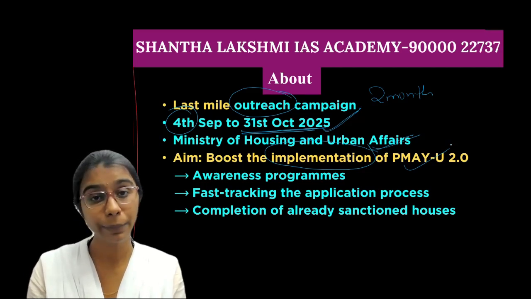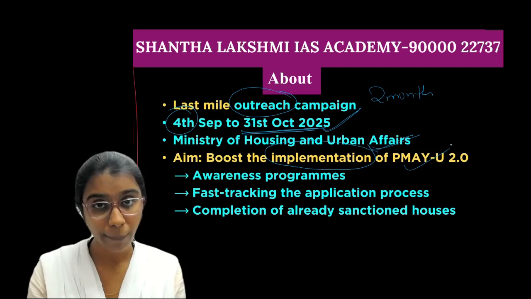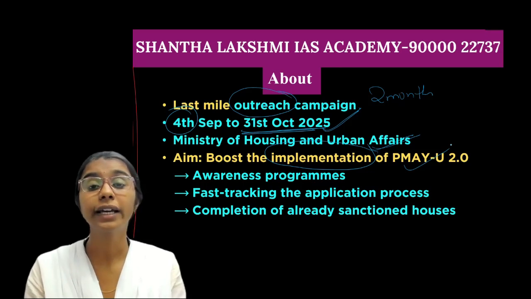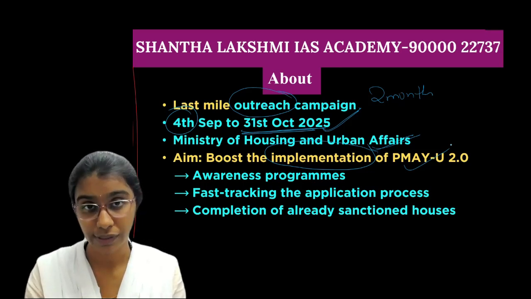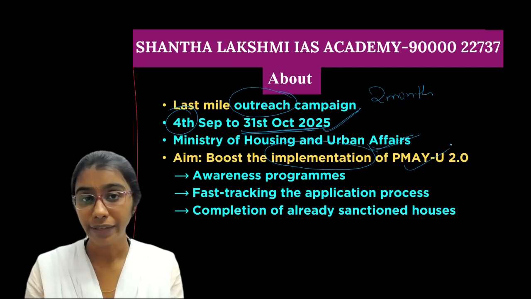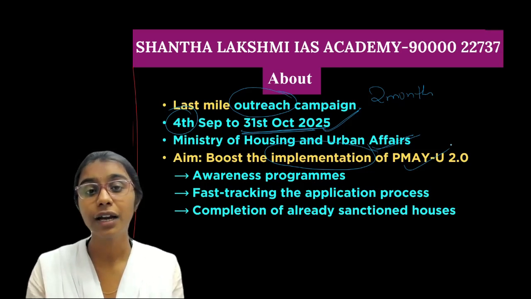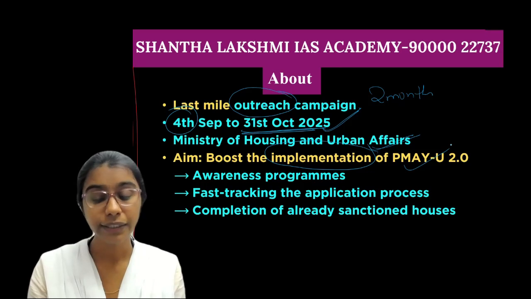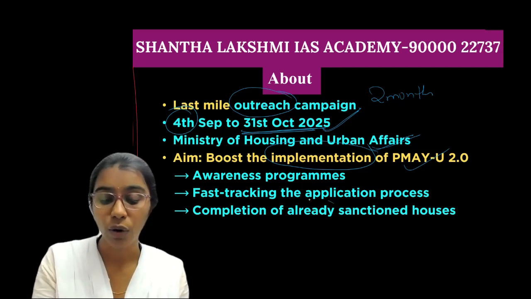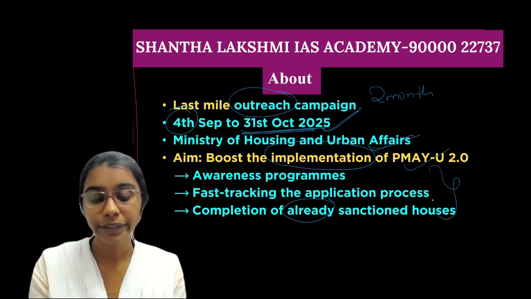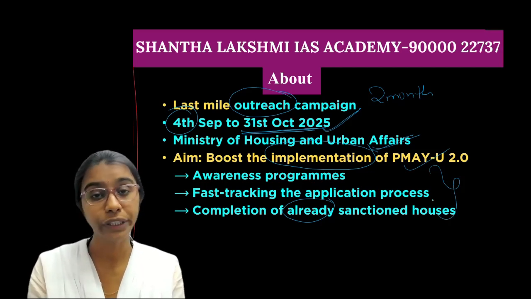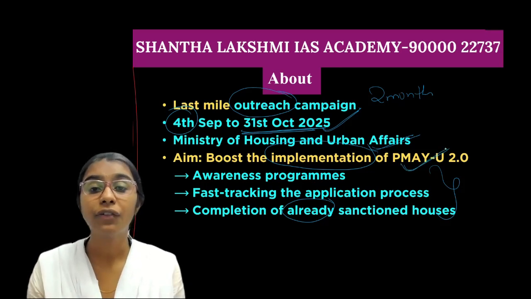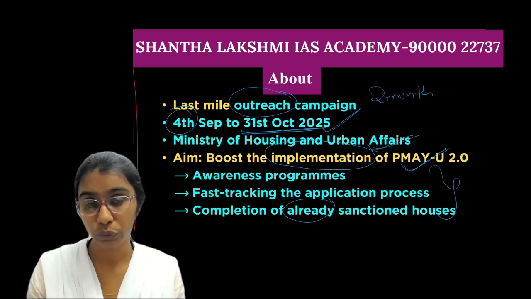How will it boost the implementation? First, by creating awareness programs, by telling about this scheme in the urban areas. Second is fast tracking the verification of the application process. Already the beneficiaries are sending in applications, right? So second is fast tracking the processing of those applications received. And third is the completion of the already sanctioned houses. By enabling these three programs, this Angikar 2025 campaign aims to boost the implementation of the Pradhan Mantri Awas Yojana Urban second version 2.0 scheme.